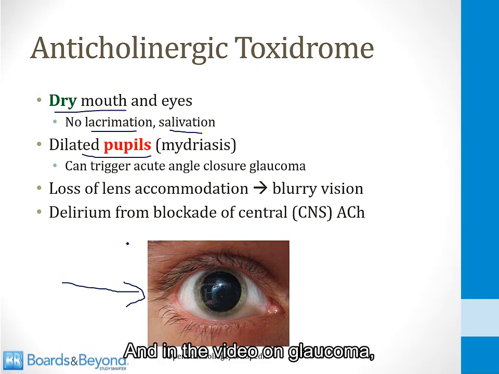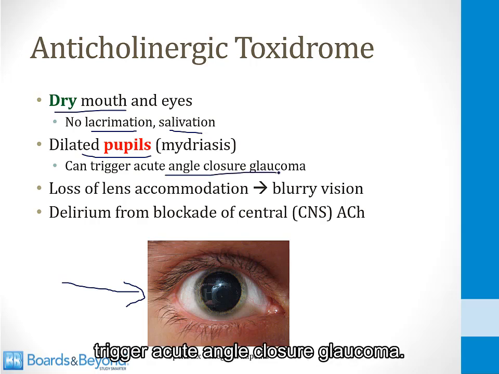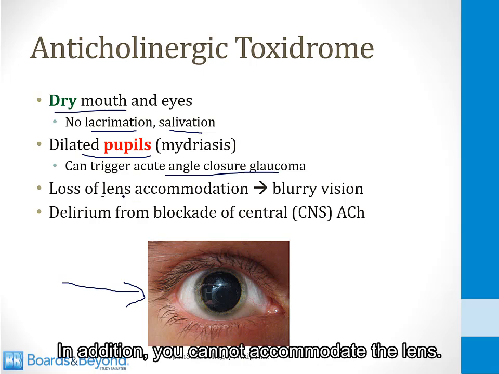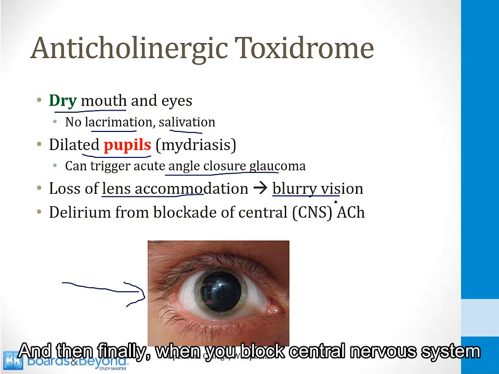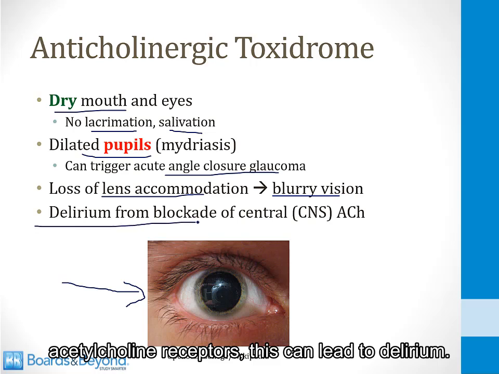In the video on glaucoma, I talk about how dilated pupils can trigger acute angle closure glaucoma, and that's one thing that can happen to susceptible patients if they develop an anticholinergic toxidrome. In addition, you cannot accommodate the lens, which requires functioning of the parasympathetic nervous system, and this leads to blurry vision. And then finally, when you block central nervous system acetylcholine receptors, this can lead to delirium.